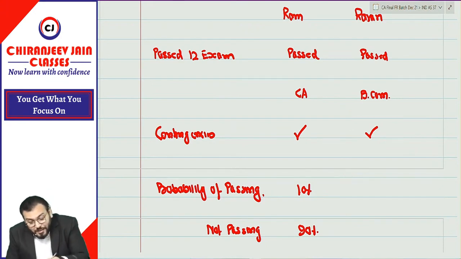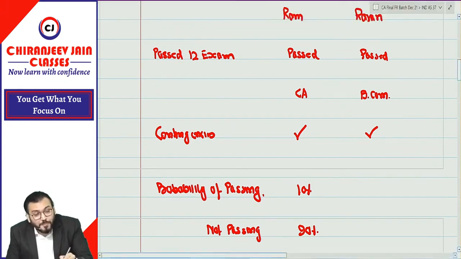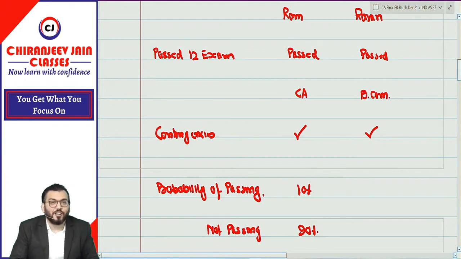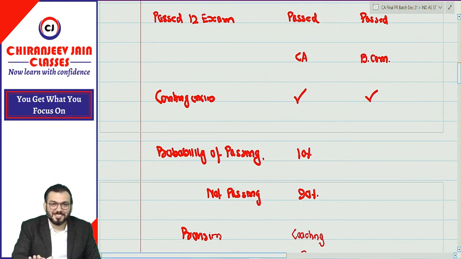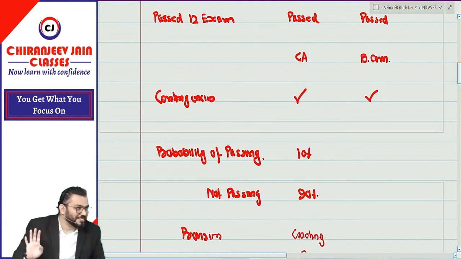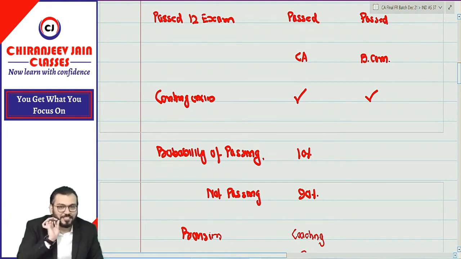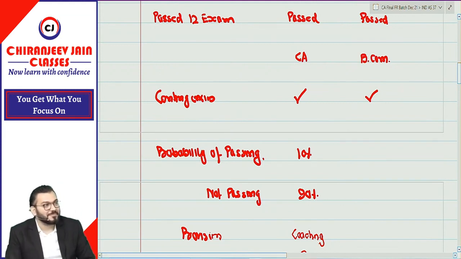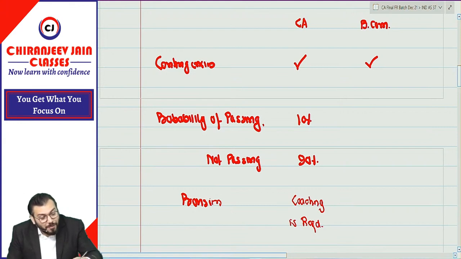If I ask Ravan what is the probability of passing the BCom exam if they appear in the exam hall, is it 100%? Chalo, 90%? They will write something, even though they write only questions, sometimes they pass. So can I say passing percentage here is 90% and not passing is 10%.